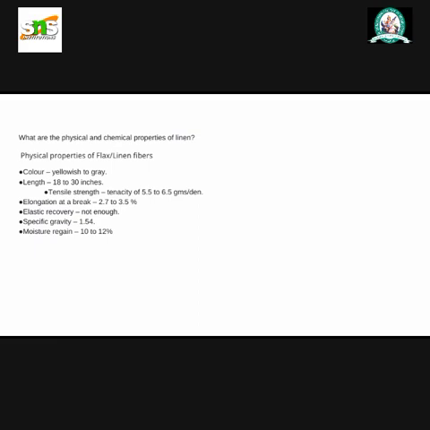What are the physical and chemical properties of linen? Physical properties of flax or linen fibers. Color yellowish to gray. Length 18 to 30 inch. Tensile strength tenacity of 5.5 to 6.5 grams per denier. Elongation at the break 2.7 to 3.5 percentage, elastic recovery not enough, specific gravity 1.54, moisture regain 10 to 12 percentage.